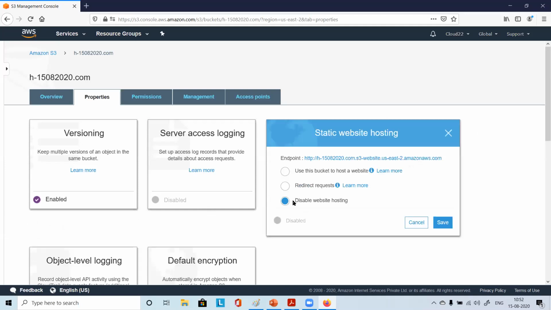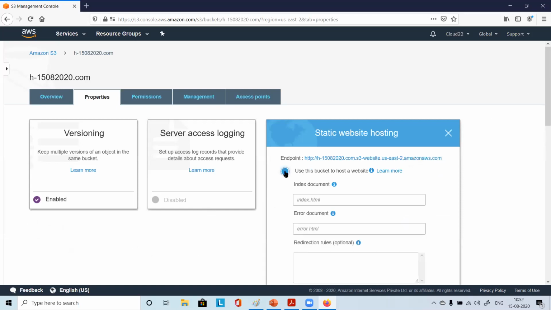Once you click, what do you see? Use this bucket to host a website, redirect requests, or disable website hosting. So we will use this bucket to host a website. Please choose the first option.